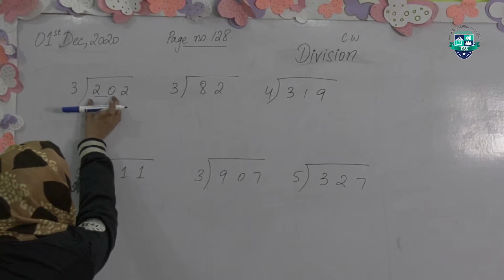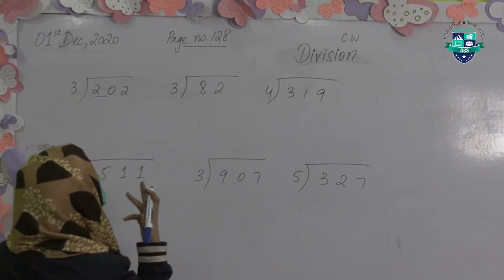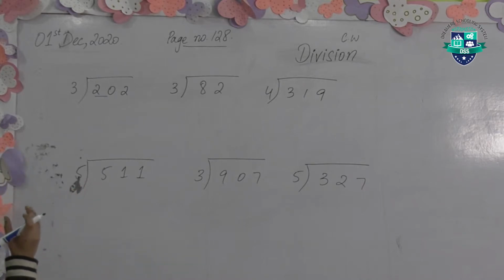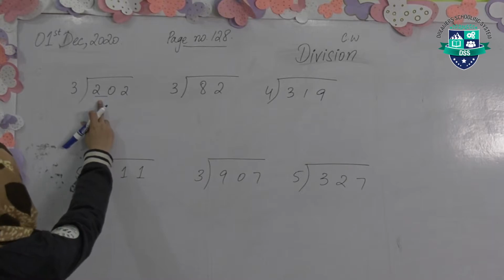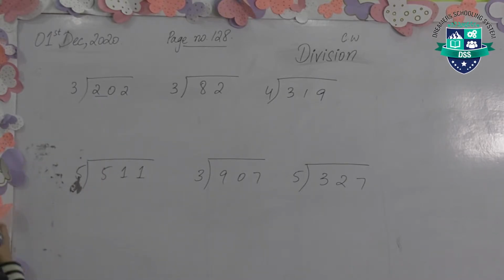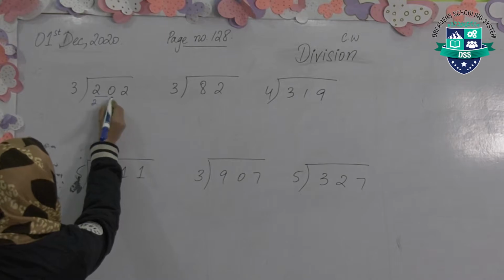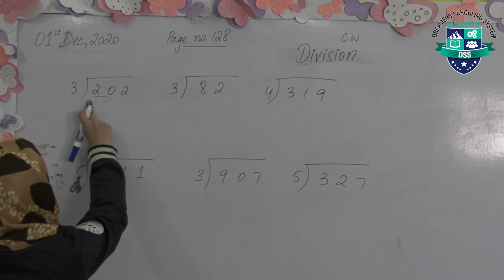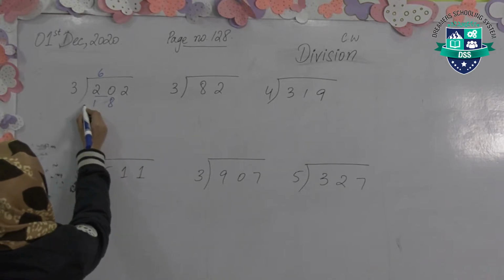Where does 20 go on the table of 3? 20 does not go on the table of 3, but we will see the number which is smaller but nearer to 20. 3 ones are 3, 3 twos are 6, 3 threes are 9, 3 fours are 12, 3 fives are 15, 3 sixes are 18, 3 sevens are 21. We cannot write 21 over here, so we will do 3 sixes are 18. We'll minus these two values.